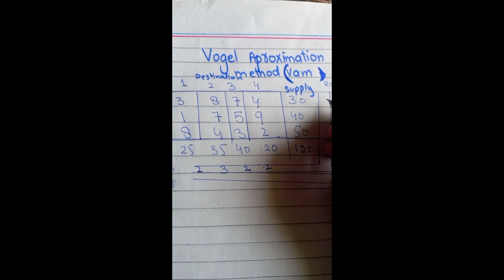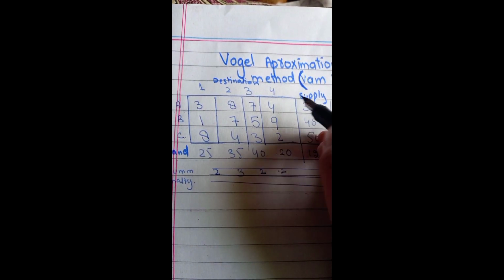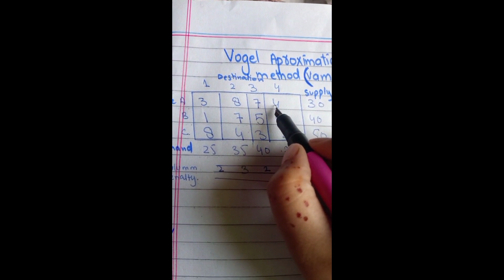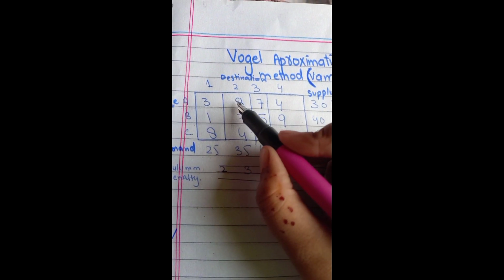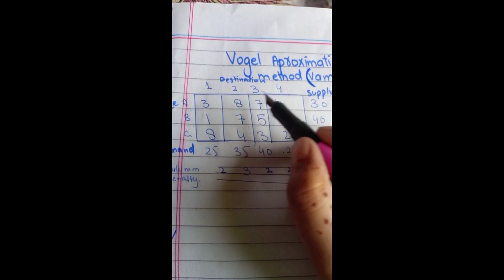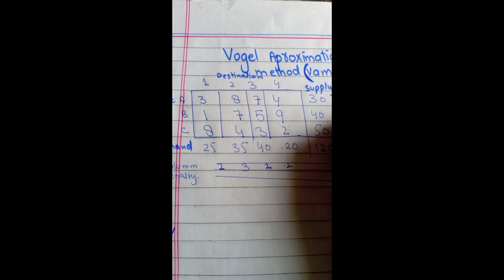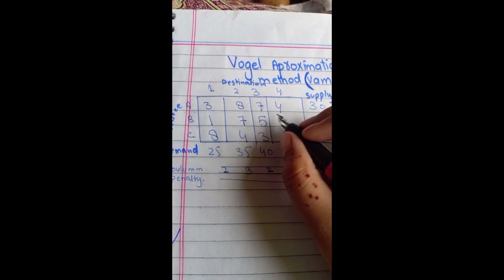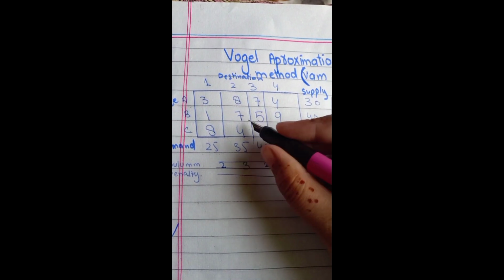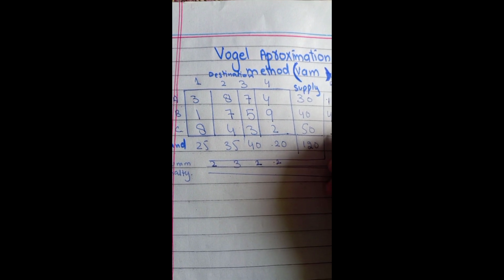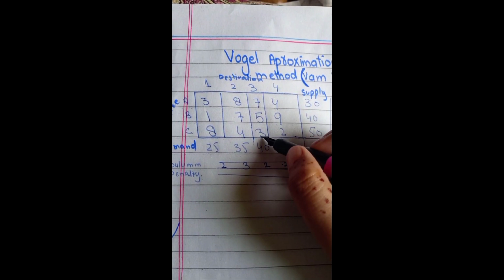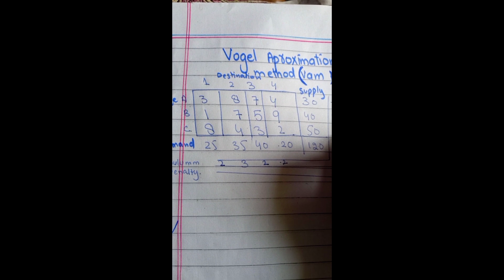Let's find the row penalties. In the same way, we find the two least numbers in each row. The first row penalty is 1 because the least numbers are 3 and 4, and 4 minus 3 equals 1. The second row penalty is 4 because 5 minus 1 equals 4. The third row penalty is 1 because the difference of 3 minus 2 is 1.